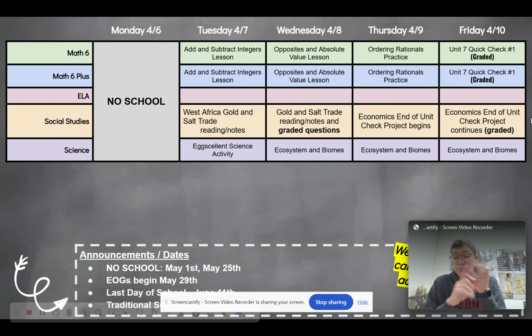On Thursday, a little bit on Wednesday, a little bit on Thursday mostly, students started their economic end of unit project, and that's where they take all of their notes and all of their learning for the unit and they go through a packet and see if they can solve the problems of answering certain types of questions. A few people started it on Wednesday. The majority of people started it yesterday on Thursday. Everybody will have an opportunity today to finish it if they're not finished with it. Some people are finished with it. And so if they're not finished with it, they will finish it today in class.